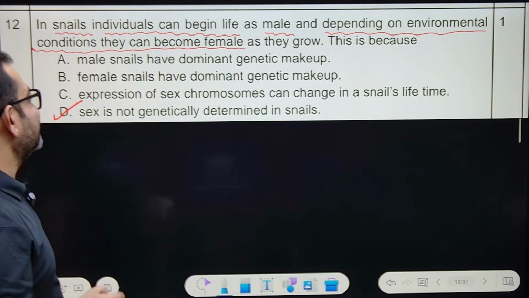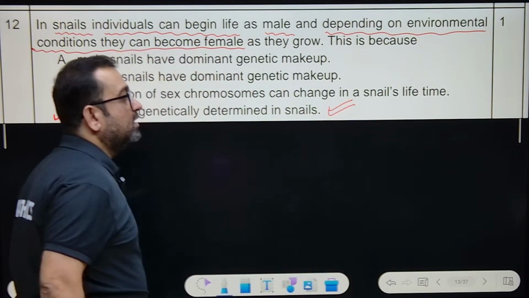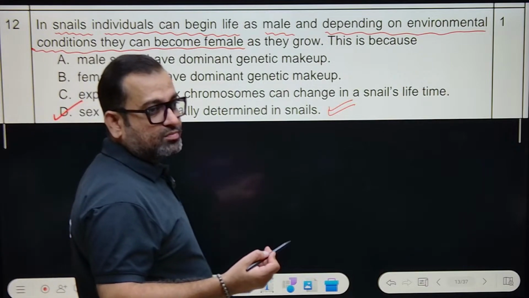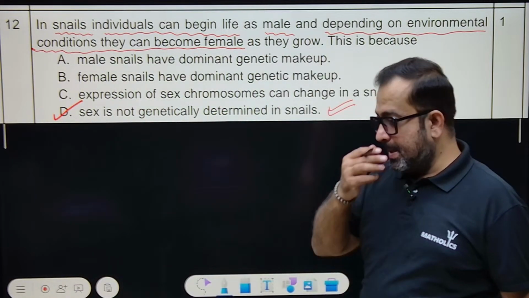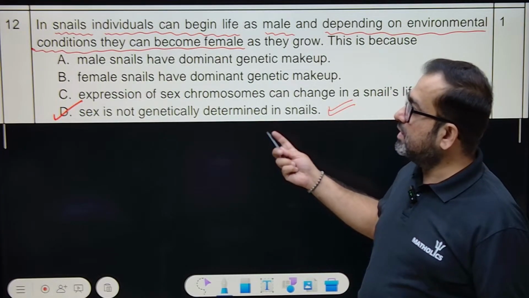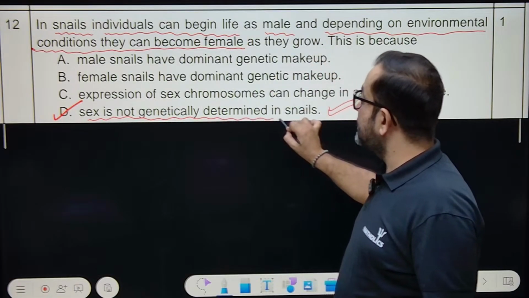This is because sex is not genetically determined in snails, as in human beings, where sex is determined by genes, chromosomes, the dominant chromosome, the recessive chromosome. So the answer is: sex is not genetically determined in snails.